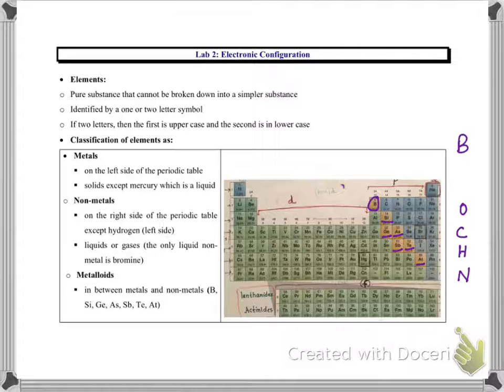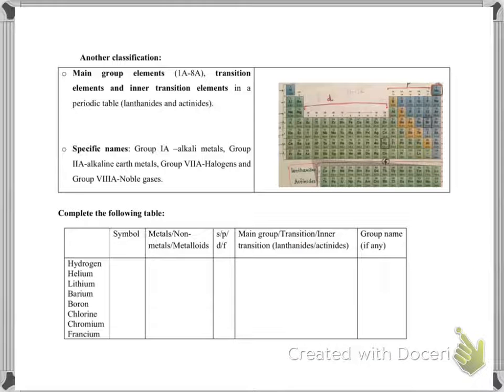So let's go to the next topic. Another classification: in your periodic table here, you can also classify the different elements as main group elements, transition elements, or inner transition elements.